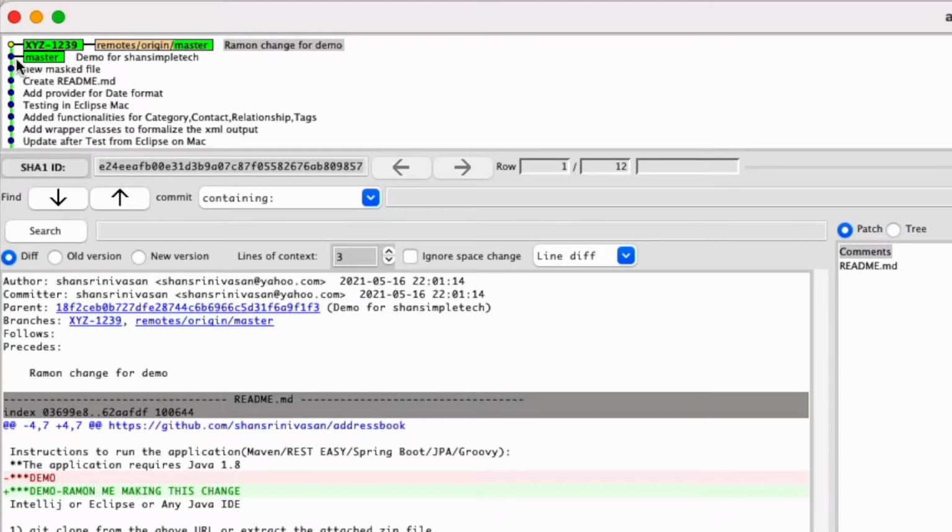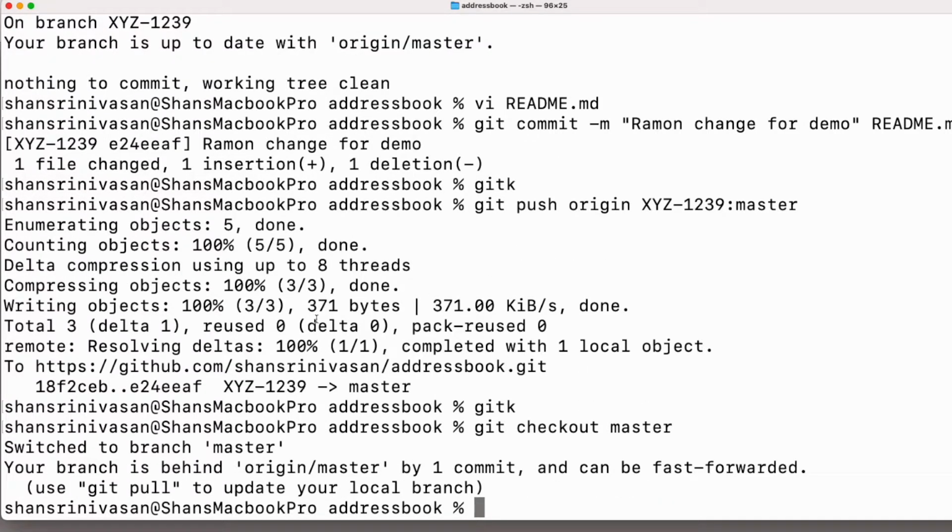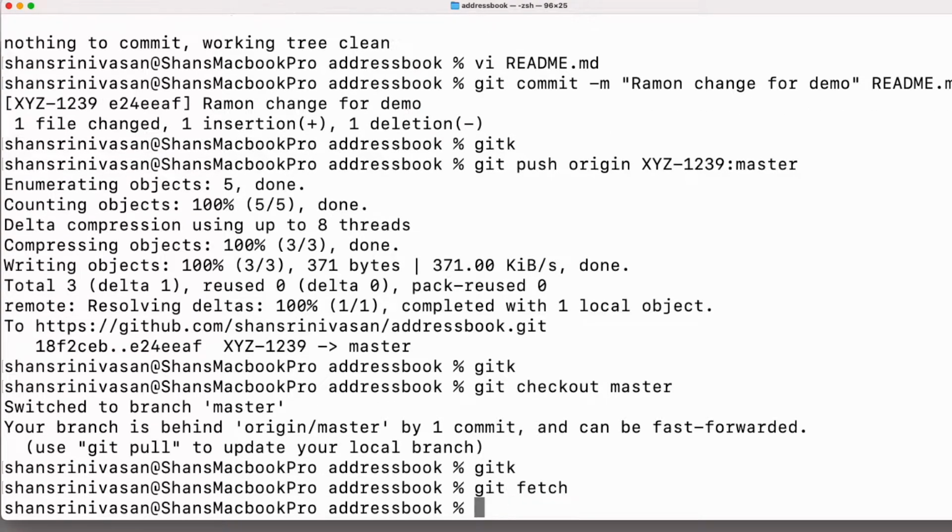So if you switch to master, how do you switch back to master? You do git checkout master, you are switching to master and it says that this local branch is behind origin master by 1 commit and it can be fast forwarded. Here if I do git fetch, nothing. My local origin master got updated and the remote master is also updated by this command. There is nothing to sync from the remote and local.